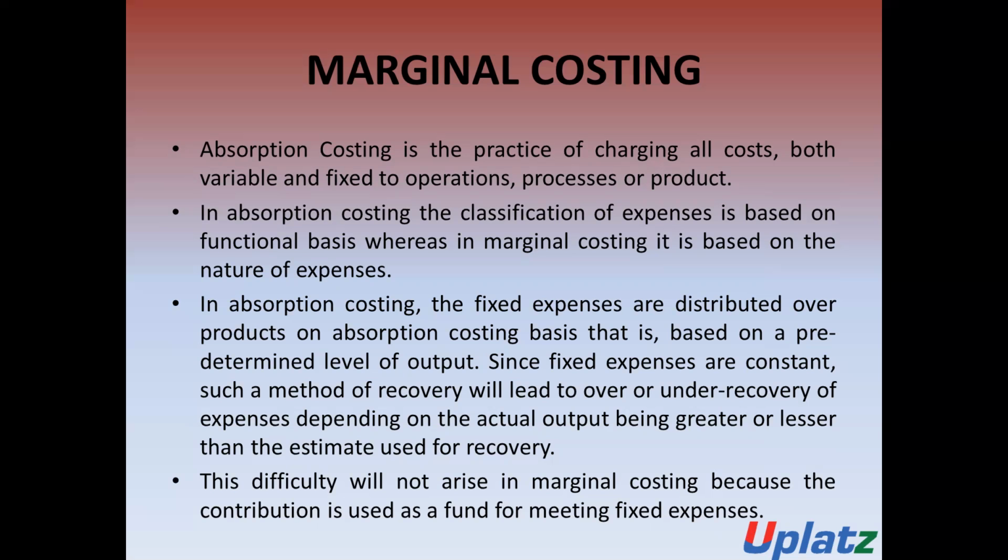Since the fixed expenses are constant, such a method of recovery will lead to over and under recovery of expenses, depending upon whether actual production output is greater or lesser than the estimate used for recovery.